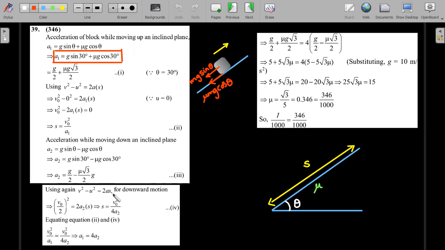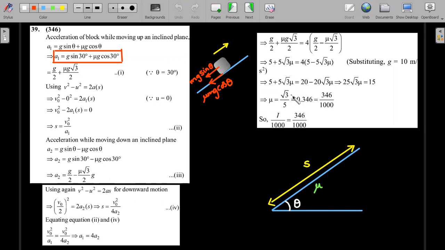So from here and here, you should be able to directly write, if students are smart enough, they should have written these two steps directly. S is equal to v square by a1, where a1 is the acceleration in the upward case, and v square by a2, where v square is this time v naught by 2 whole square. When you take the ratio of these two, you should be able to get the value of mu. And there is no way you could bypass these calculations.